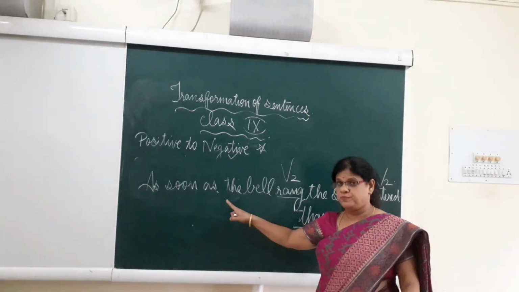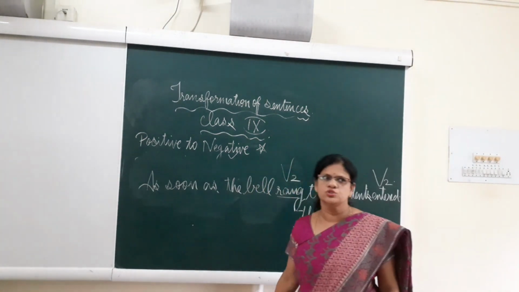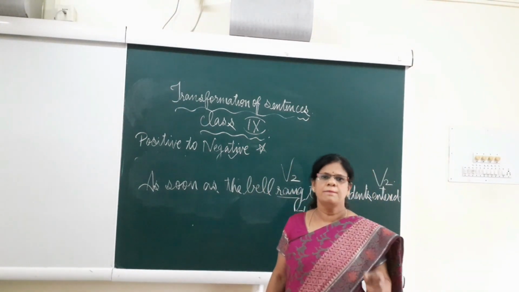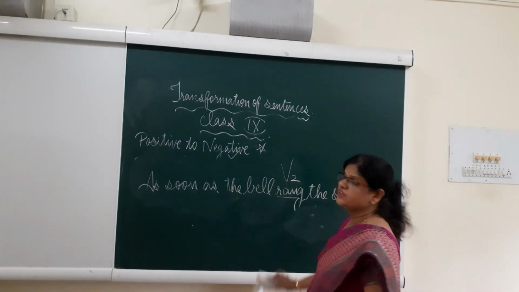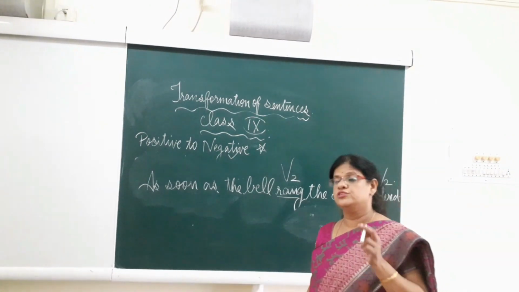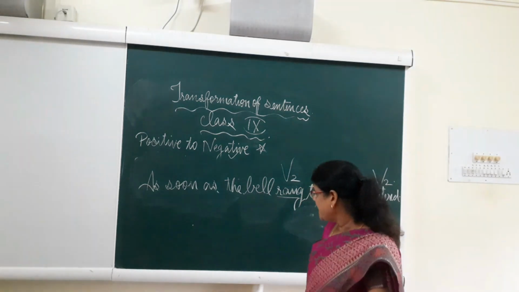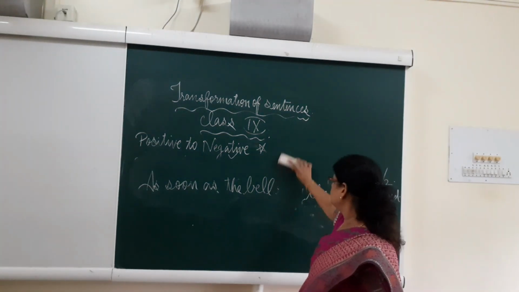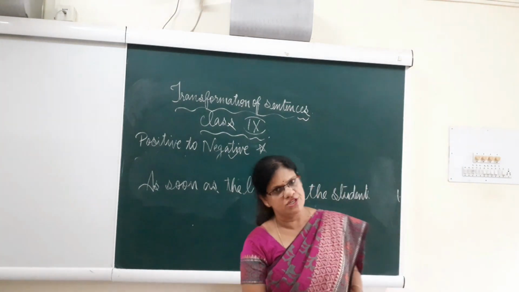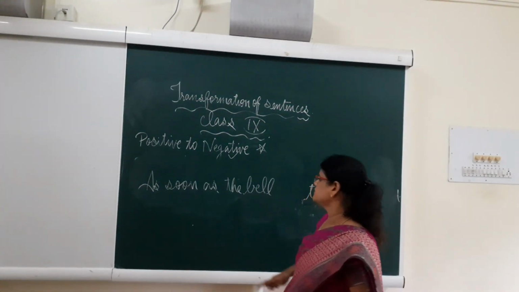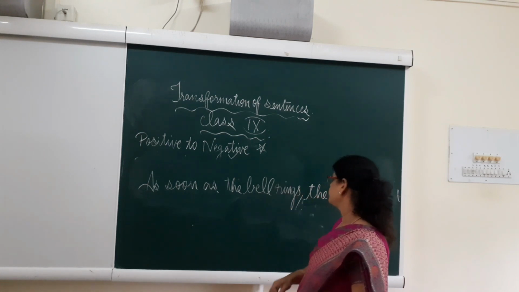As soon as, again I repeat, as soon as the bell rang, it is V2. So when we change it to no sooner usage, no sooner did the bell ring. Suppose I told you that you should always follow the tense, whichever form of the verb has been used in as soon as usage, isn't it? So in that case, if this V2 form I am changing to V1, the same sentence, that is as soon as the bell rings, agreeing with the subject, it should be rings.